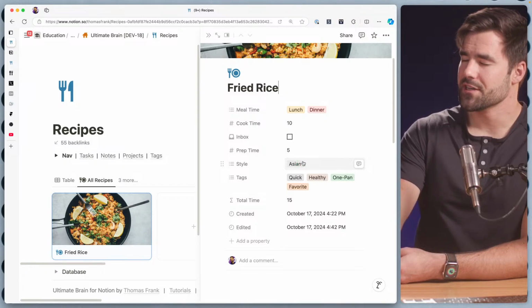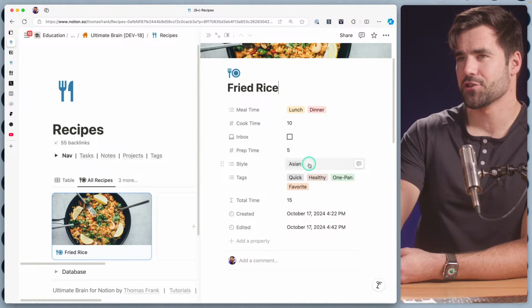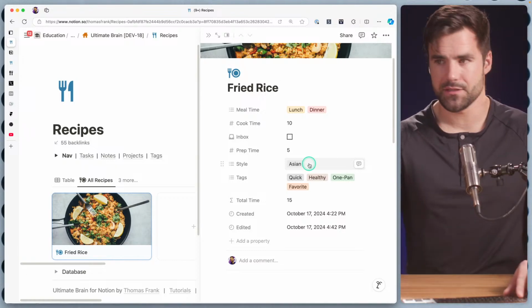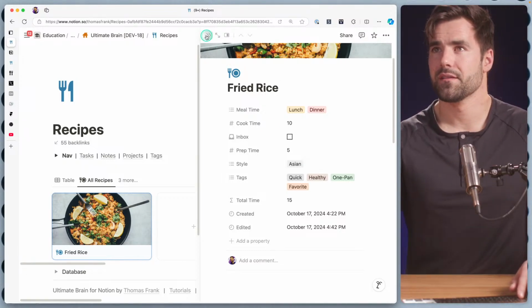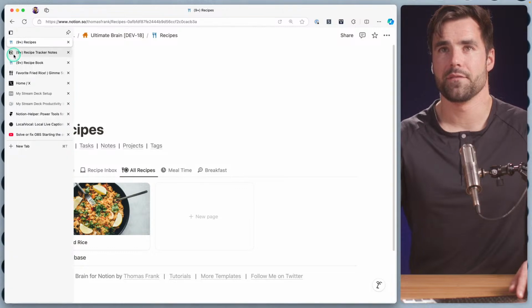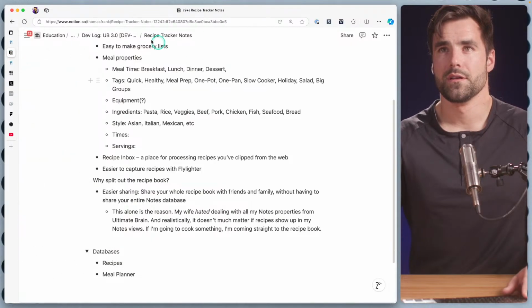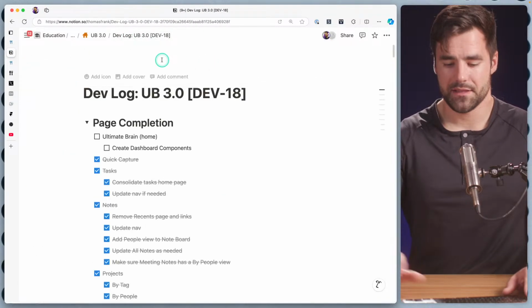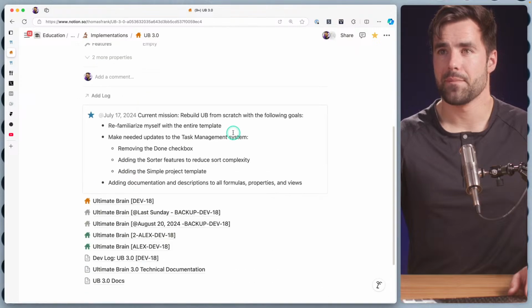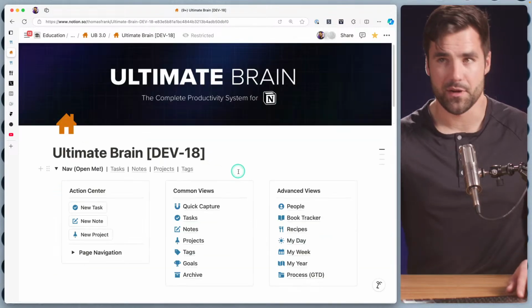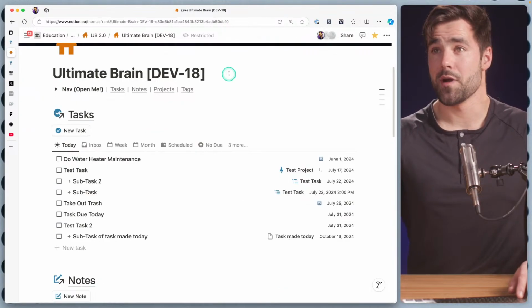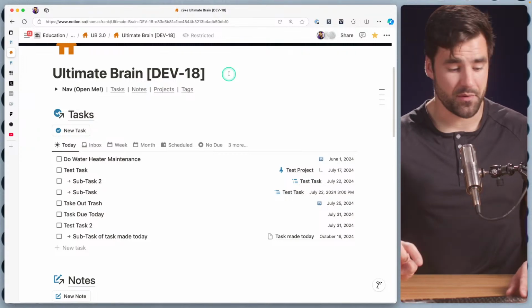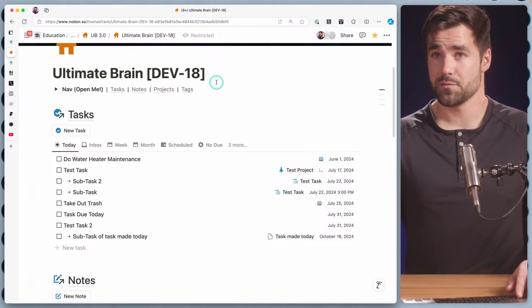My head is starting to go a little bit in the direction of an additional database, and I'd love to get some feedback in the chat if you have any, but for now, I will get the discussion going by popping into the new version of Ultimate Brain that we're building. So I think you are actually the first people to see this. Ultimate Brain 3.0 is coming out next month.